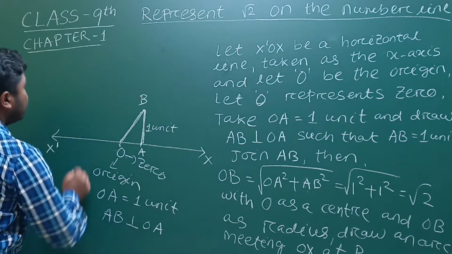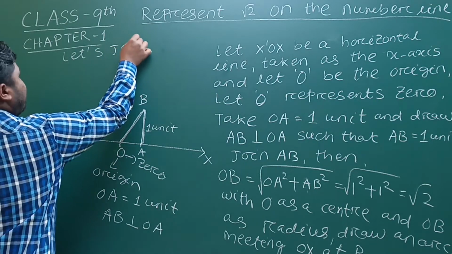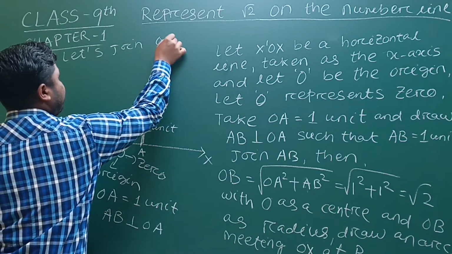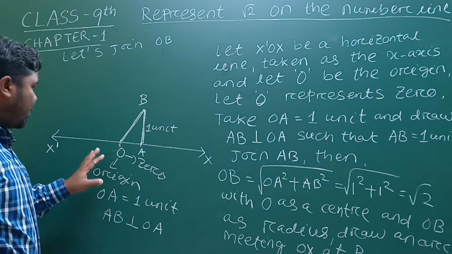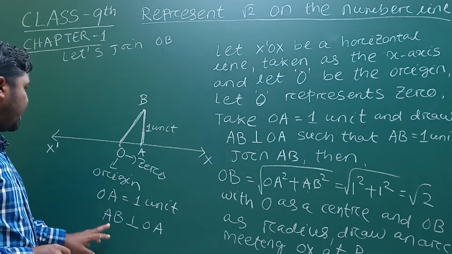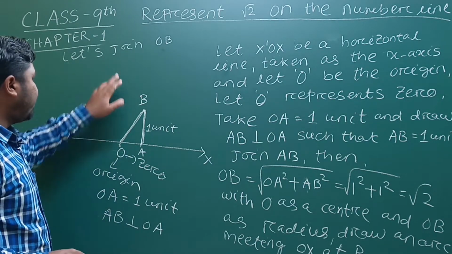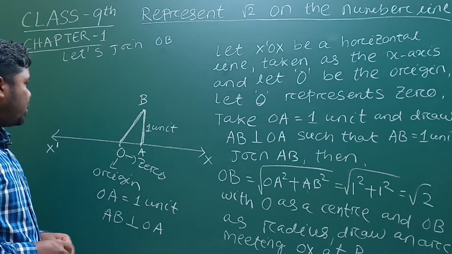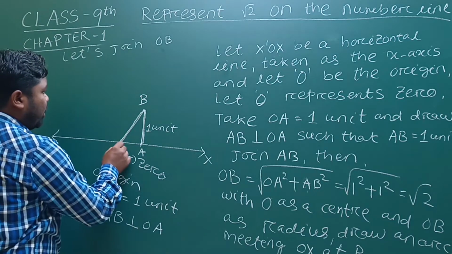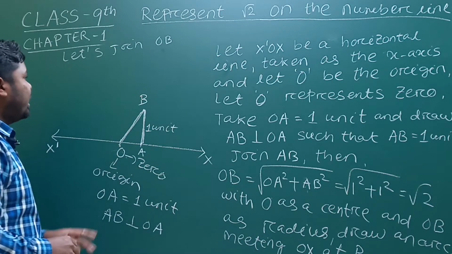So let's join OB. So first of all we take OA as 1 unit, then AB is perpendicular to OA, then join OB. So now OBA, or BAO, is a right angle triangle.